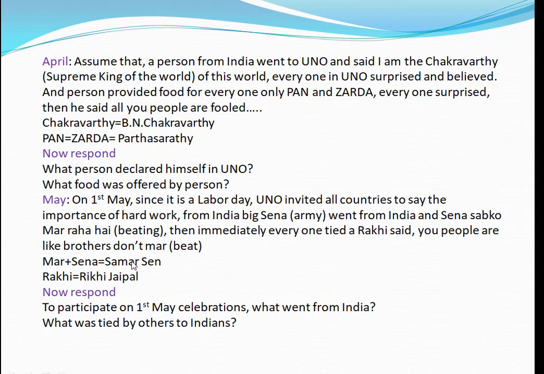Samar Sen. Samar Sen. Rakhi. Okay, what did other people start doing? Tying Rakhi. Rakhi means Riki Jaipal. So, Riki Jaipal. Right? To participate in the first day celebrations, what went from India? A big army, Sena. What was tied by others to Indians? Rakhi. Right? So, Rakhi means Riki Jaipal. In that way, you can remember.